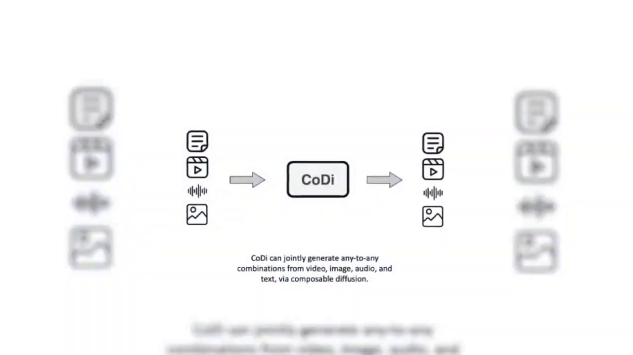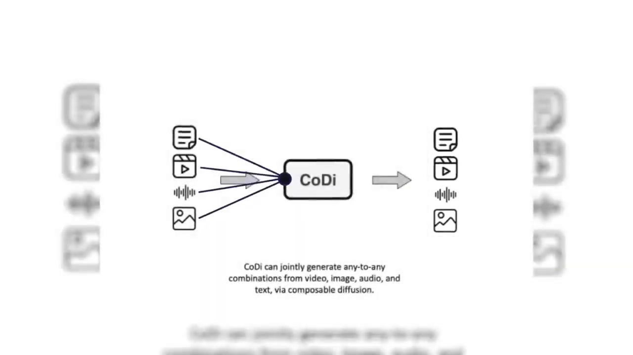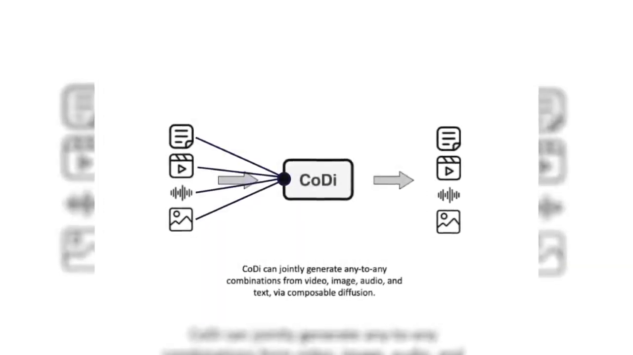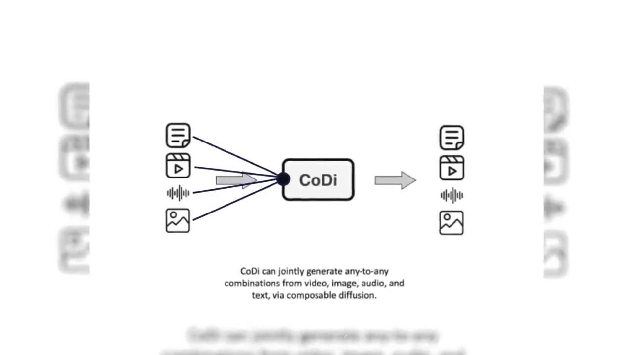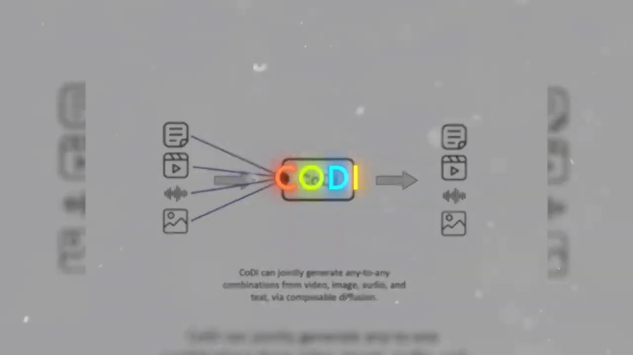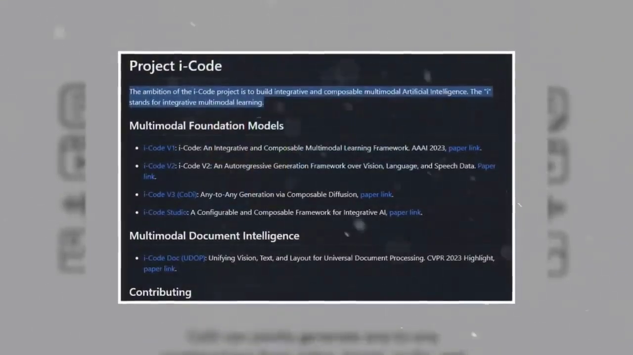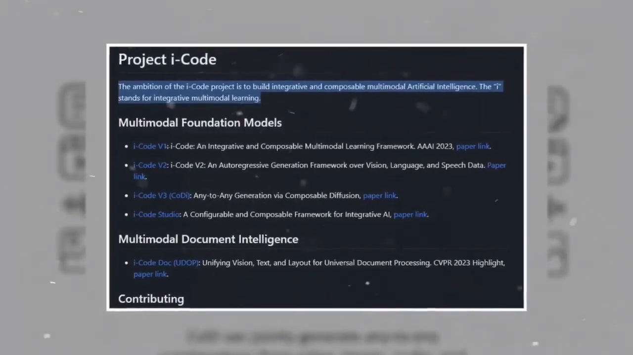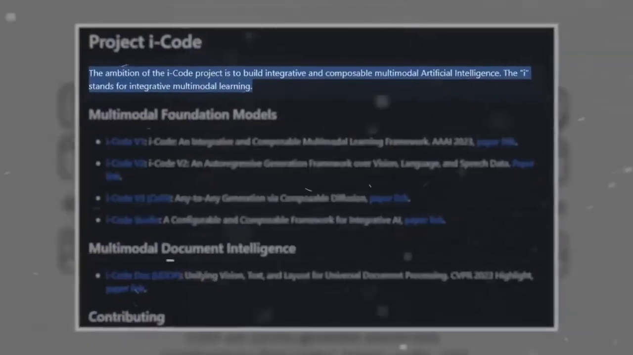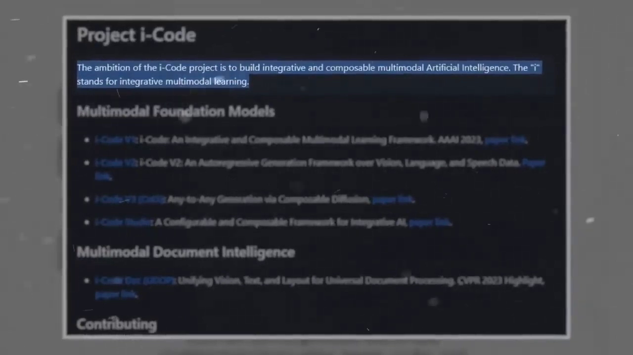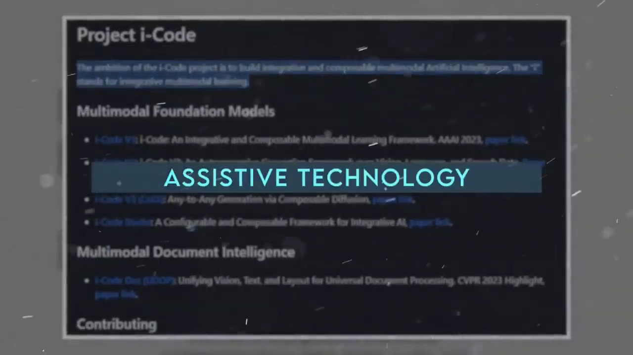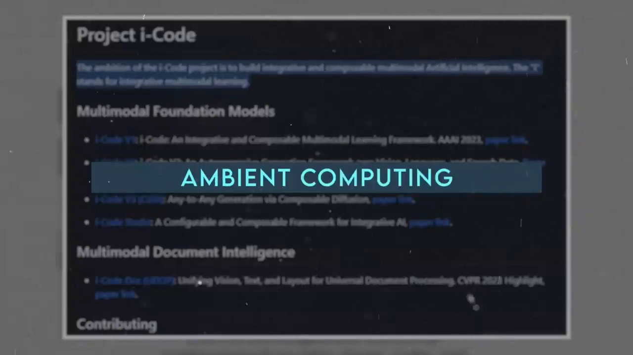This is insane, right? Imagine you can just type in a few words or upload an image or a sound clip and get a whole video or a song or a story out of it. Or you can mix and match different inputs and outputs to create something completely new and original. There are so many possibilities that we could do with this. So, Codi is the latest work of Microsoft's Project iCode, which aims to develop integrative and composable multimodal AI. It's a groundbreaking achievement that could transform the way humans interact with computers on various tasks, including assistive technology, custom learning tools, ambient computing, and content generation.